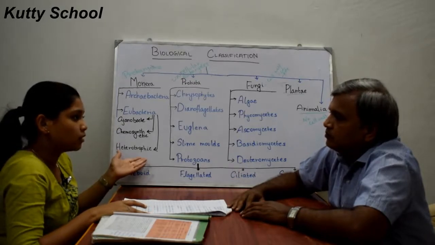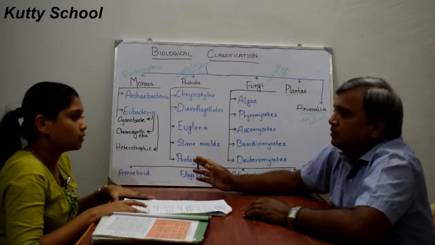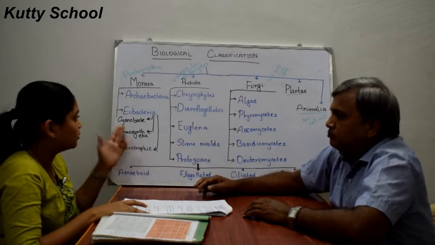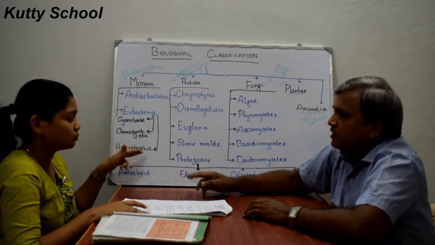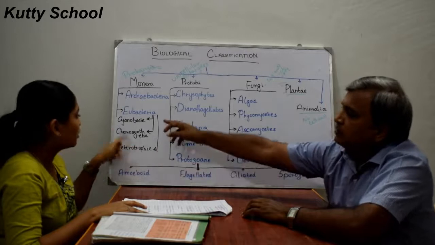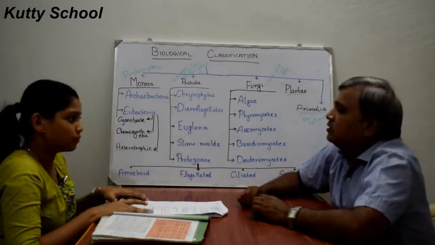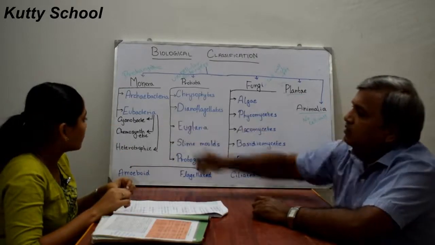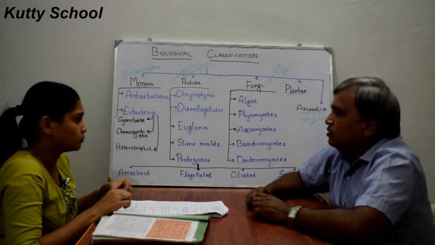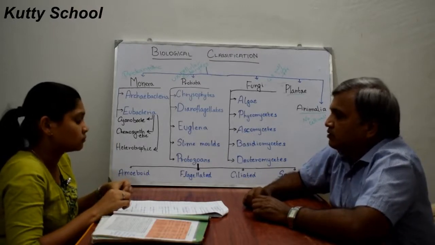Heterotrophic bacteria depend on other sources for food, while autotrophic ones do not depend on food from others. What are the two examples you said? Anabaena and Nostoc, which fix nitrogen.